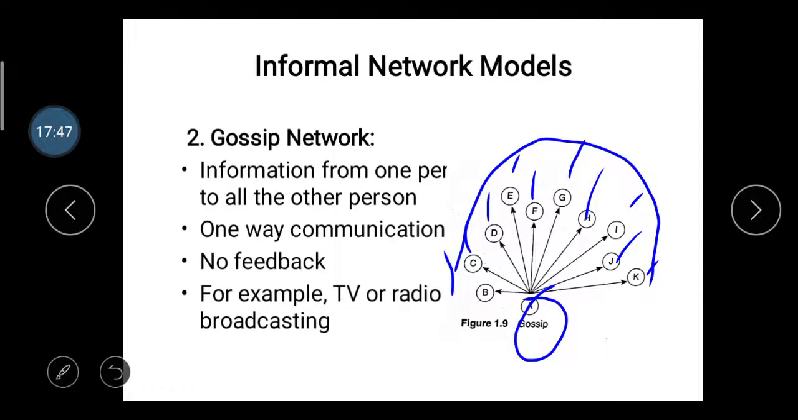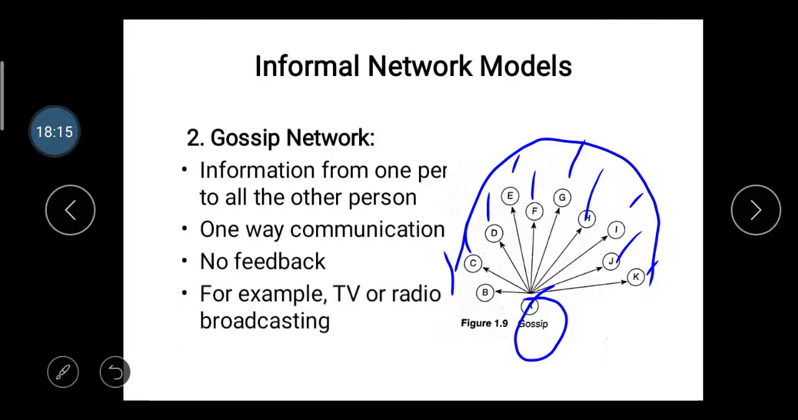In this gossip network, there is one way communication. A gives the information to all of these members, and A cannot get any feedback from them. So it's a no feedback, one way communication network. Like take the example of TV, radio and broadcasting.